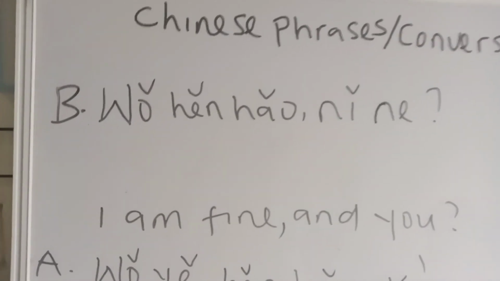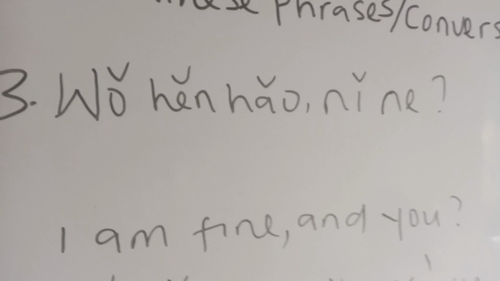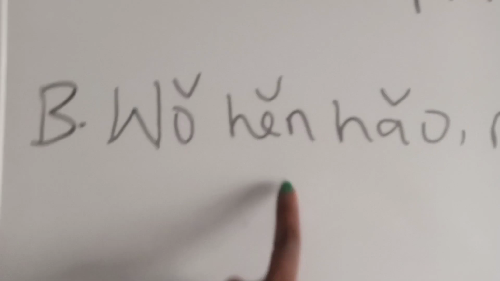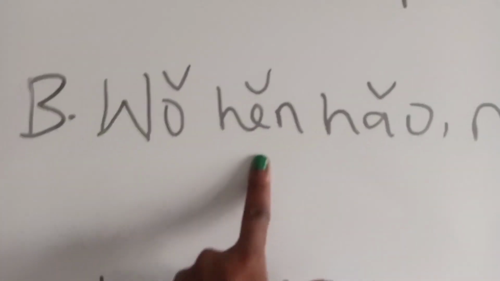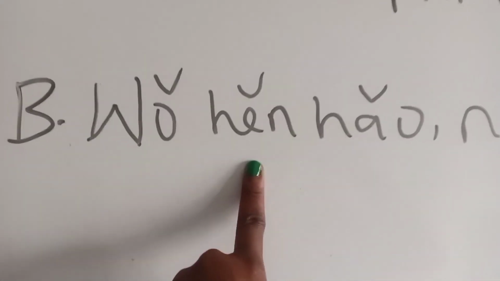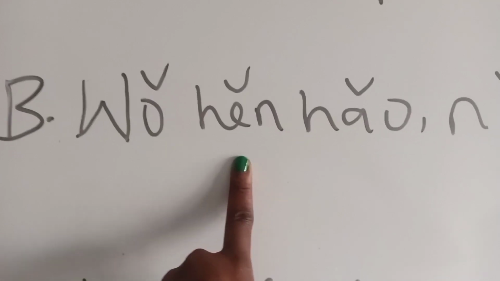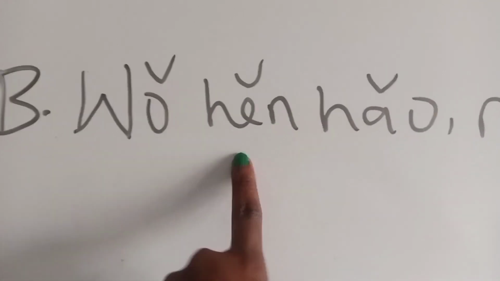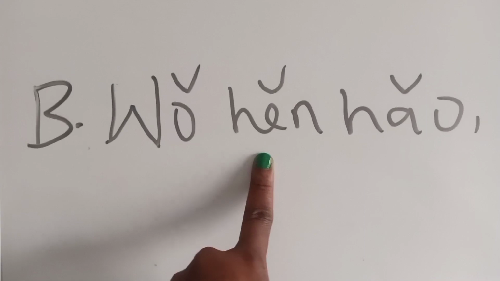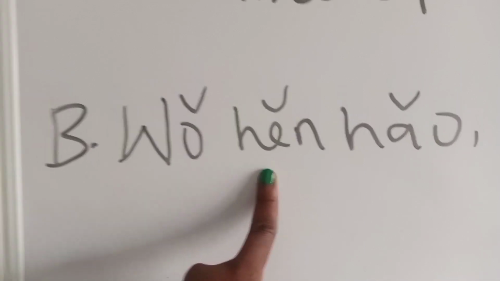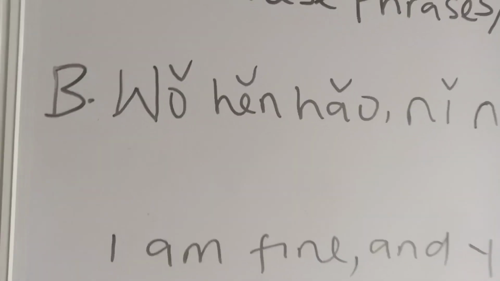And we're going to write the character. That is what I left that space for. So the character for wo hen hao. You see the reason why it is very important you know alphabets. This E, if you do not know how the Chinese say E, you will say it's wo hen hao. It is not wo hen hao. This E is pronounced like so it's wo hen hao. So now we will write the character for wo.